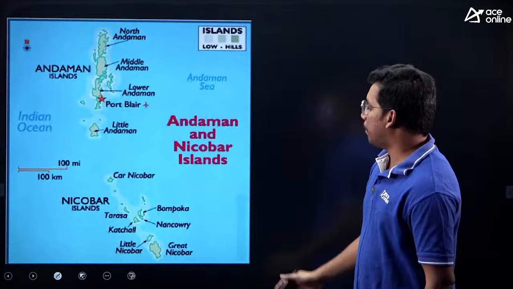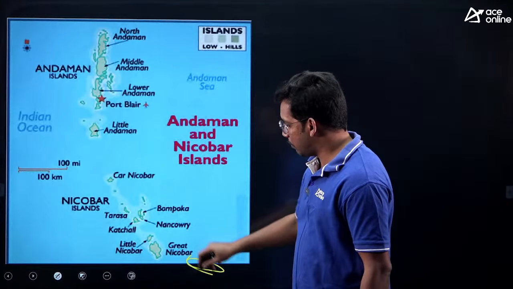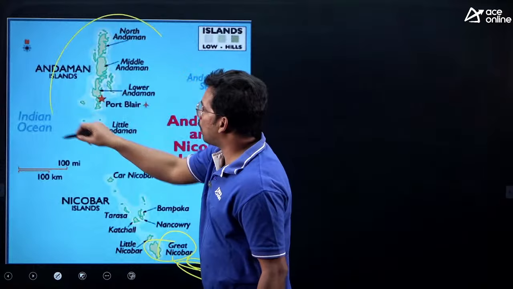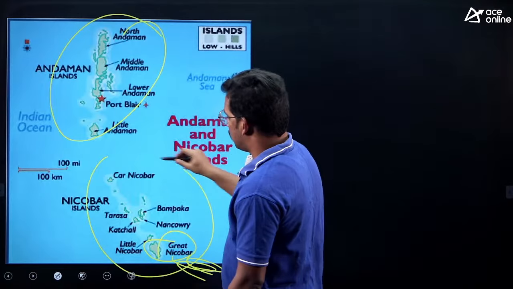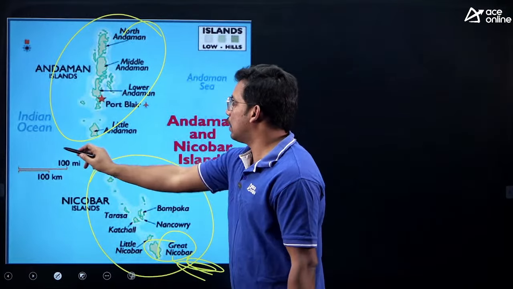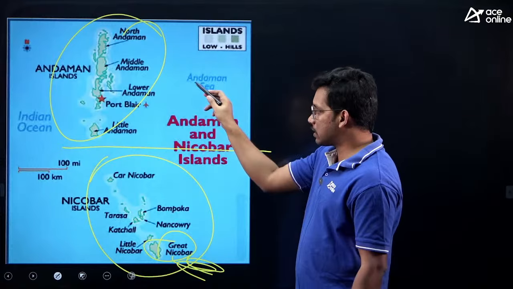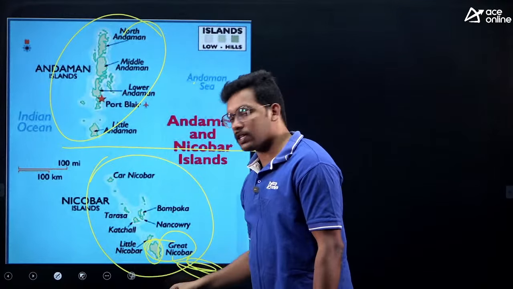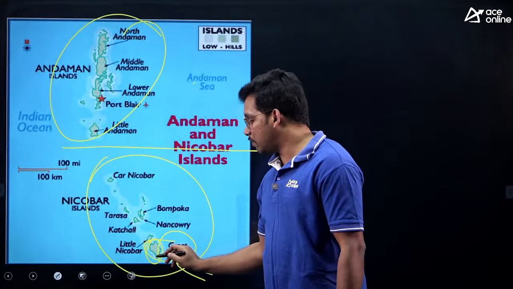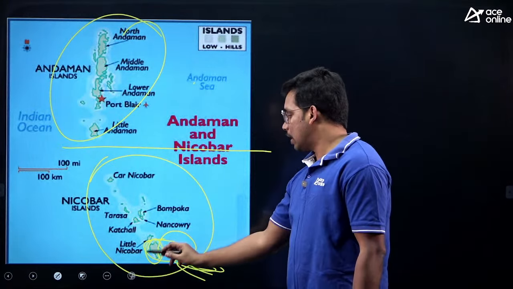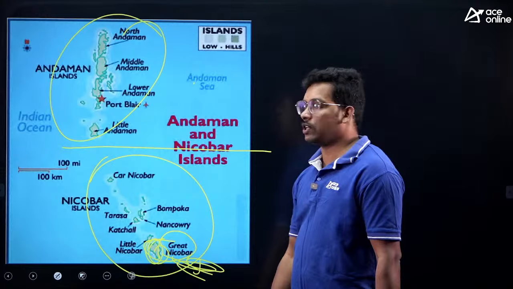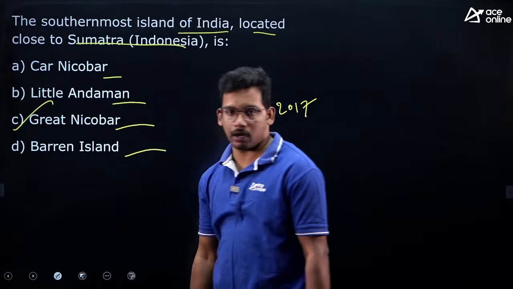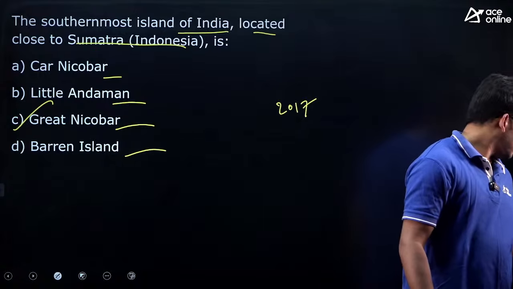So you can see the map, this is Indonesia, very near to this, we have Great Nicobar. These are Andaman group of islands, these are Nicobar Islands, and 10-degree channel separates Andaman Islands from Nicobar Islands, right? And Great Nicobar is the southernmost, where we also have Indira Point. Great Nicobar is close to Sumatra, which is in Indonesia. So answer is Great Nicobar. Okay, C.